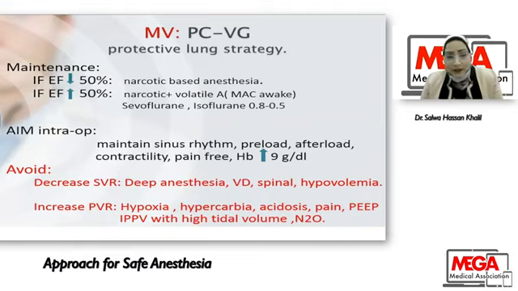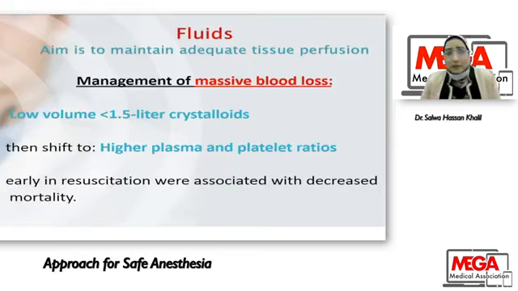than 9 grams per deciliter, and avoid any event that leads to a decrease in systemic vascular resistance, especially in pulmonary hypertension patients, such as deep anesthesia, vasodilators, spinal, hypovolemia. Avoid any increase in pulmonary vascular resistance, such as hypoxia, hypercarbia, acidosis, pain, intermittent positive pressure ventilation with high tidal volume, using nitric oxide. All this should be avoided.